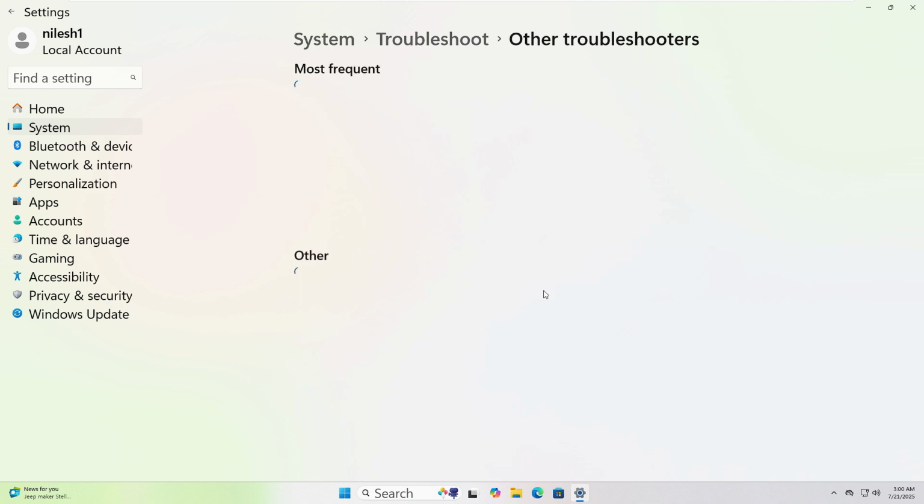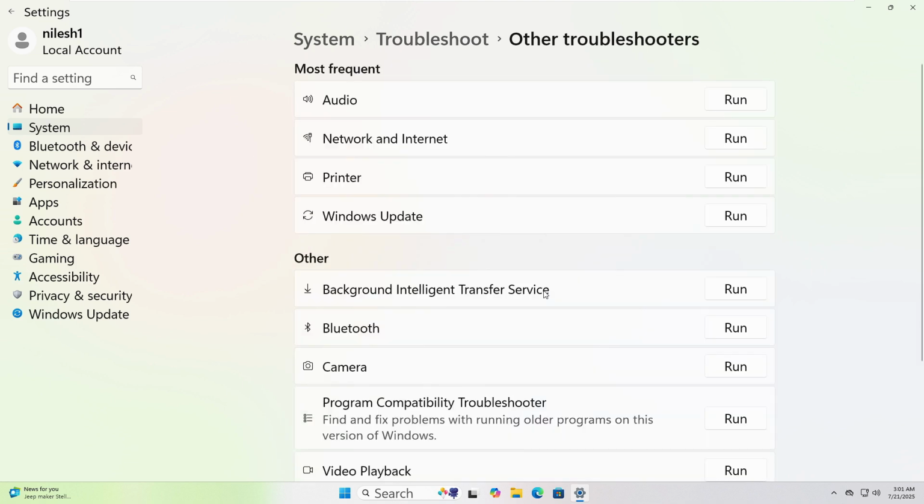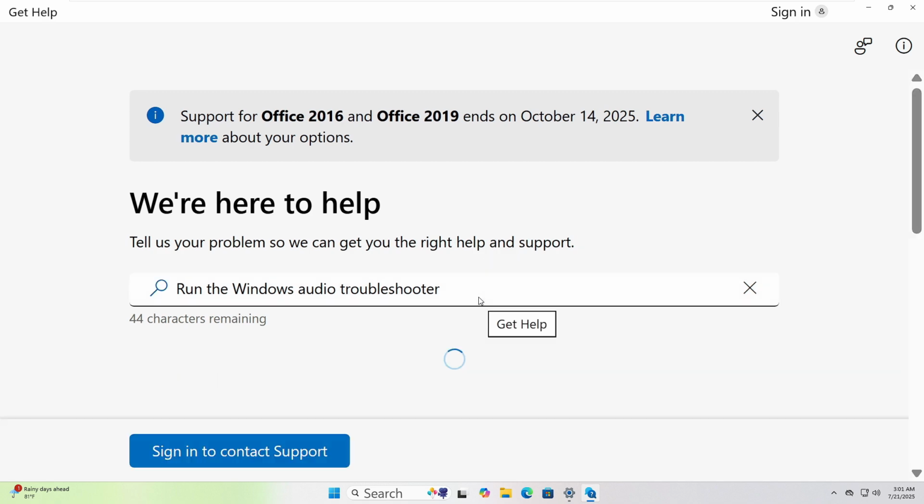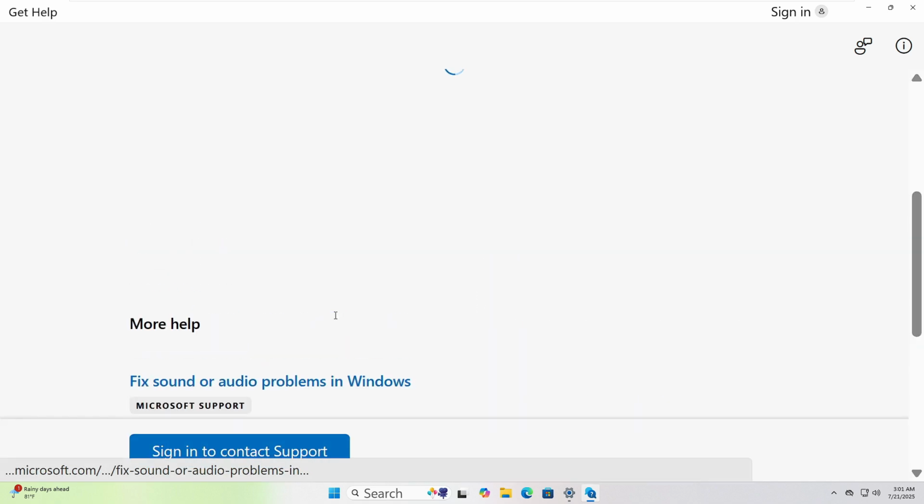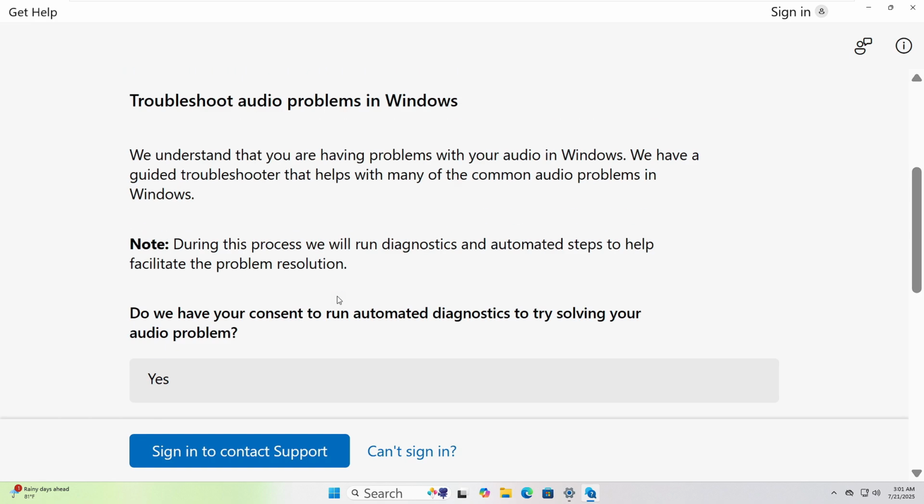Choose the one that fits your issue and click Run. I will choose Audio, and the Get Help pages opened. Follow the instructions to resolve the issue.